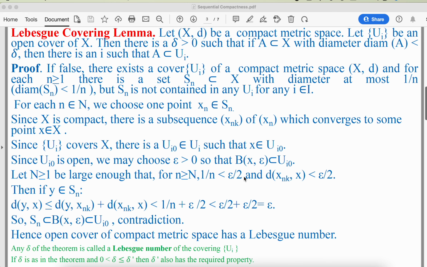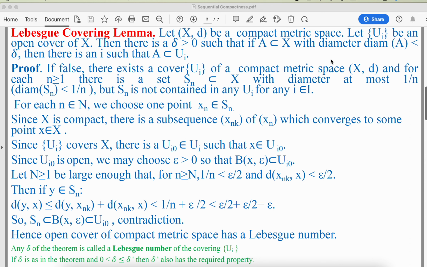Now, the Lebesgue covering lemma. Let X be a compact metric space and Ui be an open cover of X. Then there is a delta greater than 0 such that if A is a subset of X with diameter of A less than delta, then there is an i such that A is contained in Ui, meaning A is contained in some member of the open cover of X.